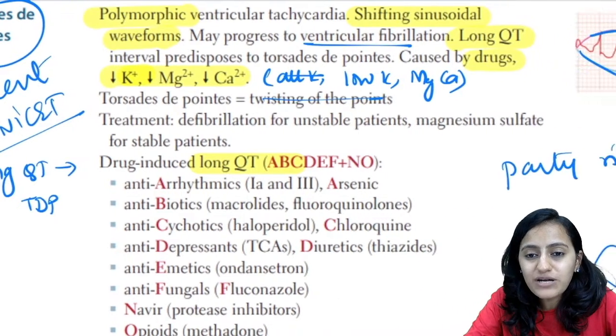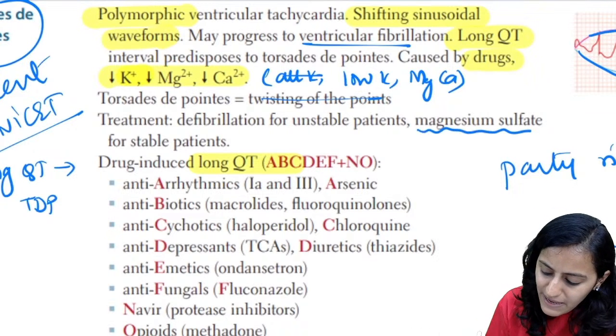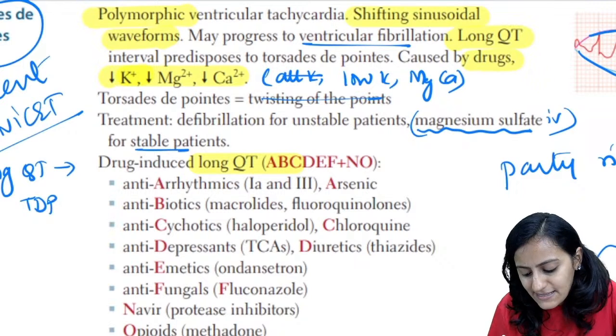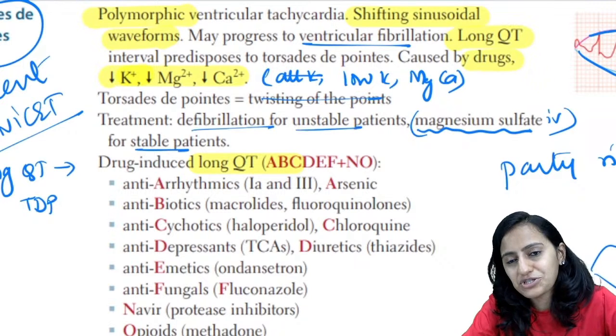What is the drug of choice for Torsades de pointes? It is magnesium sulfate IV if the patient is stable. For any unstable patient, it is defibrillation.